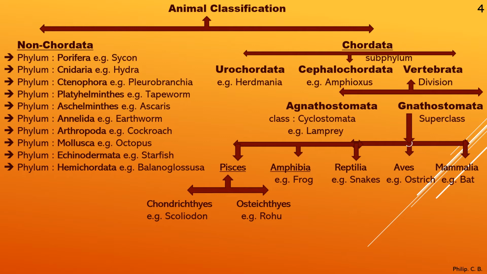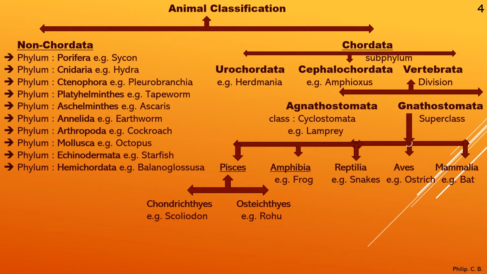The next phylum is Echinodermata. The term echino means rough, derma means skin. So their skin is rough, or they are rough-bodied animals. Example, starfish. Next phylum Hemichordata. Example, Balanoglossus. Now here in Hemichordata, as the name says, hemi means half chordate, they are partially chordate, and we can also say this is a connecting link between non-chordate and chordate. So they are the main part where they link with the non-chordate as well as chordate.